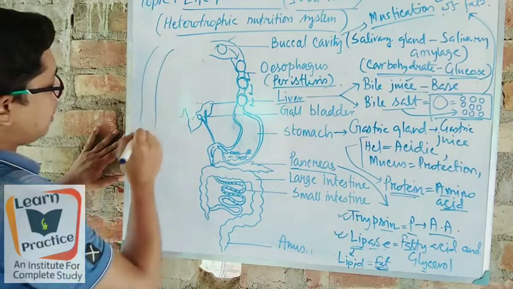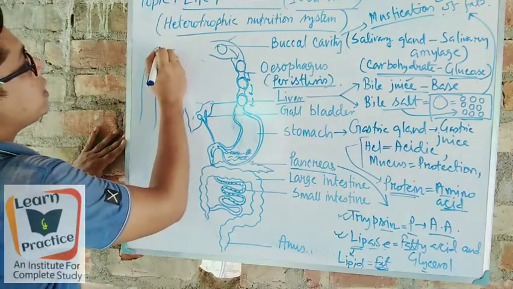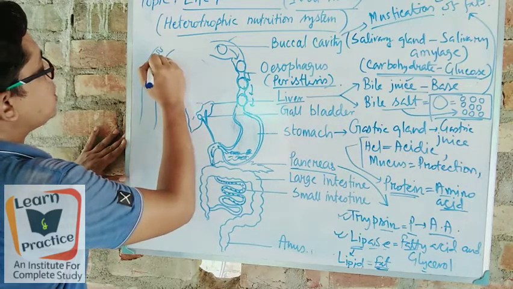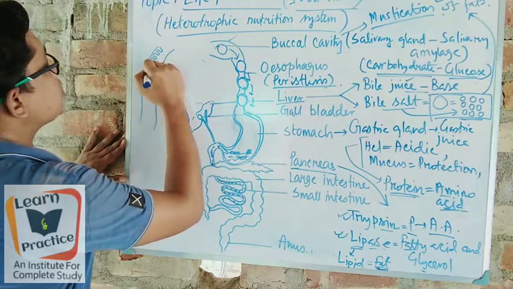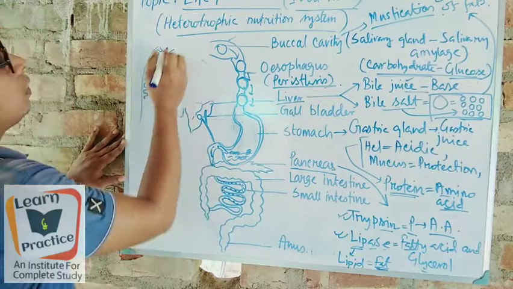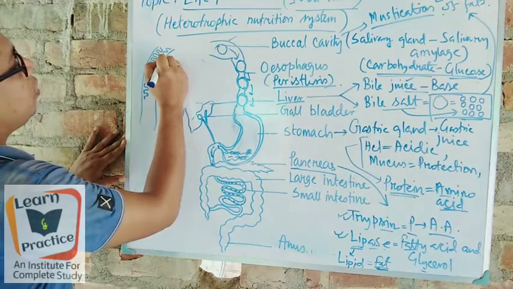If it is the small intestine, you will observe that on the inner side, around the small intestine, there are small finger-like projections, right? Do you know what is the name of it? On both sides, if I draw it.